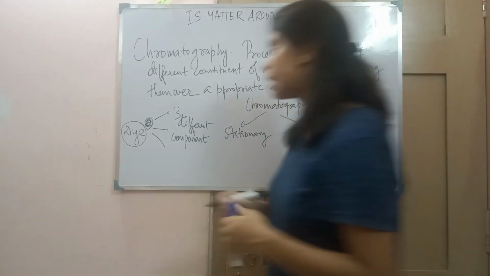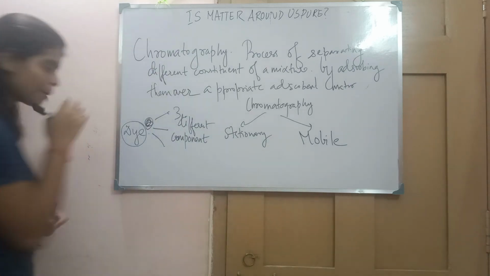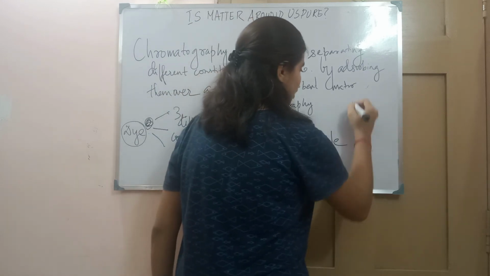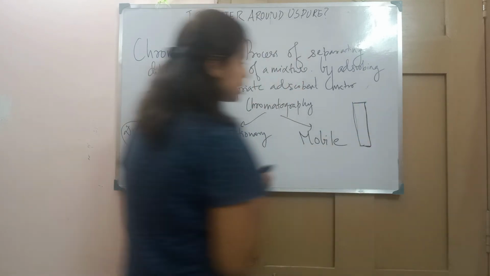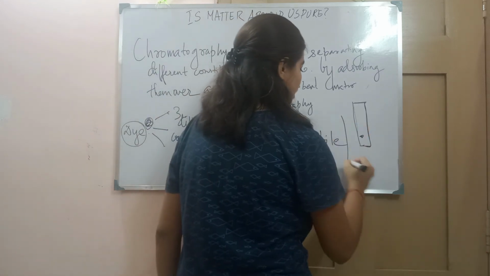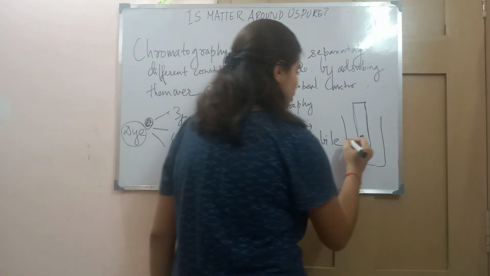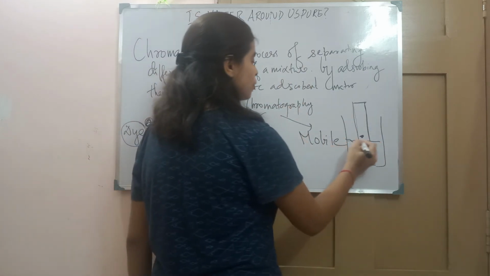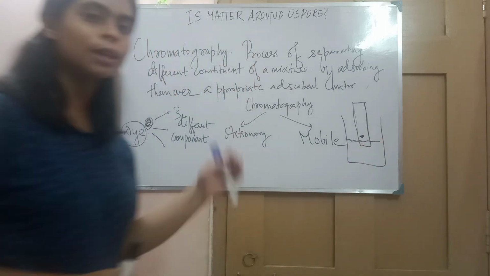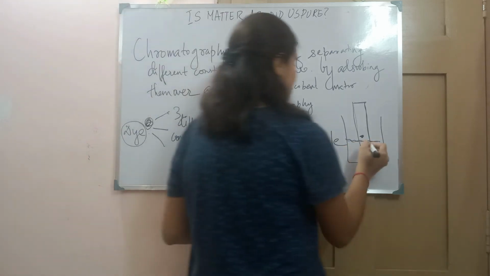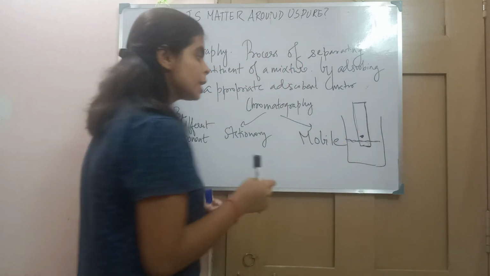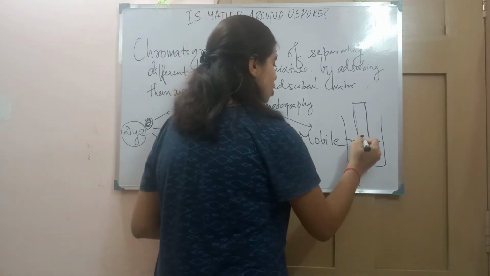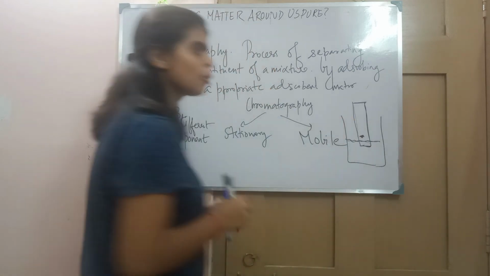What actually happens is, for example, you take a dye and you have taken one paper, a TLC paper, and you have placed the dye over here inside a beaker. Now you will take a solvent, and remember this, the solvent should be lower, below the dye. As a result, this solvent will get absorbed by this paper and will rise. Once the solvent reaches here, it will interact with the components.